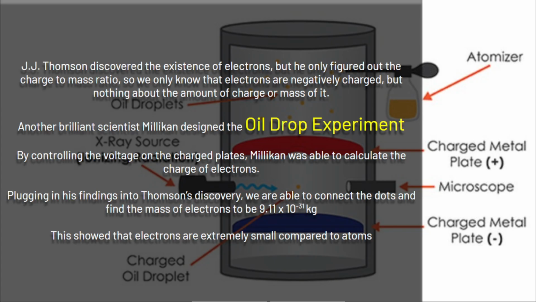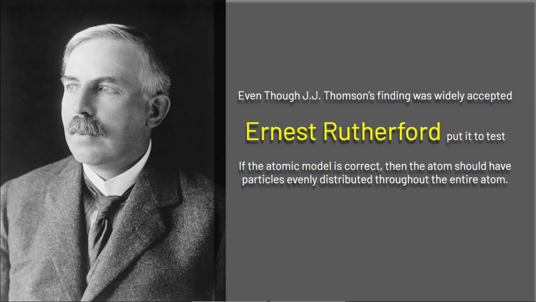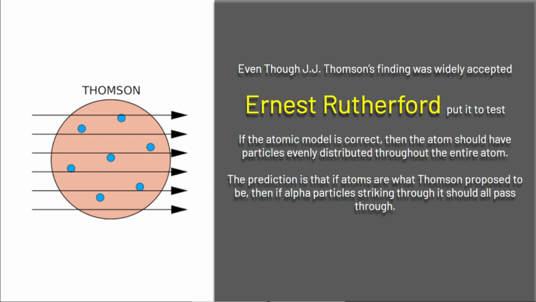So that's that. And then our next experiment was by Ernest Rutherford. So Rutherford actually worked under J.J. Thomson. Rutherford was J.J. Thomson's student. They worked in the same lab. So he said if J.J. Thomson's finding was correct and his atomic model is correct, he wanted to test it.